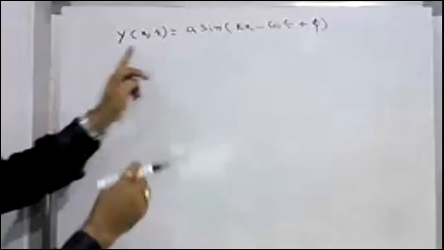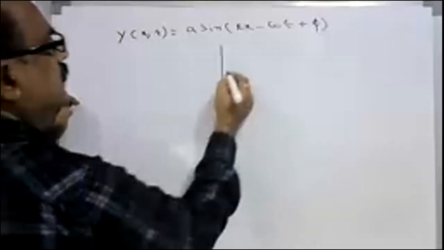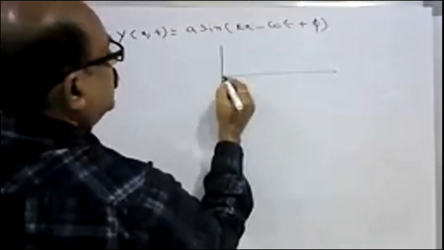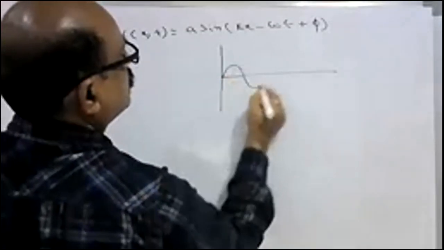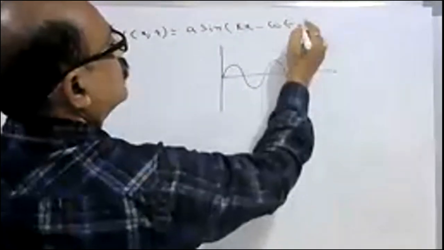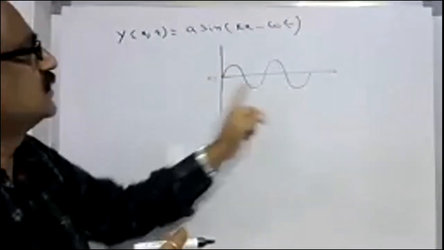This wave represents the wave propagating along the positive x-axis with a certain phase. I have to make phi 0 because it starts from the origin. So this wave represents a progressive wave propagating along the positive x-axis.